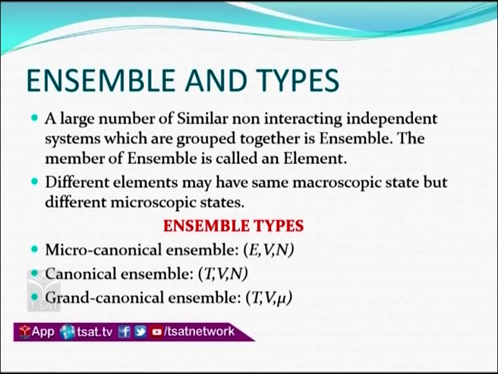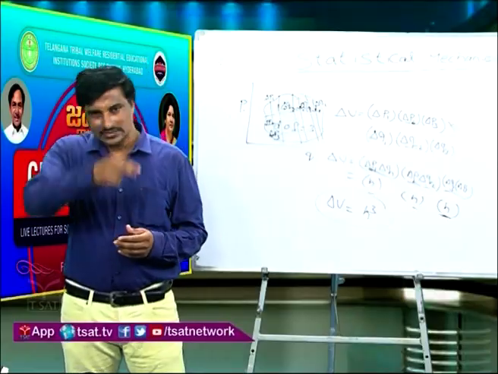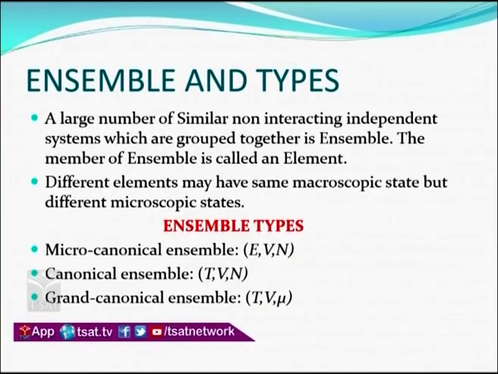An ensemble is a large number of similar, non-interacting and independent systems. I can classify ensembles into 3 types. First one is the microcanonical ensemble, which we call EVN. Next, the canonical ensemble, which we represent with TVN, and I also have the grand canonical ensemble, which is represented with TV mu. What is this EVN in the case of the microcanonical ensemble, this TVN in the case of the canonical ensemble, and this TV mu in the case of the grand canonical ensemble?